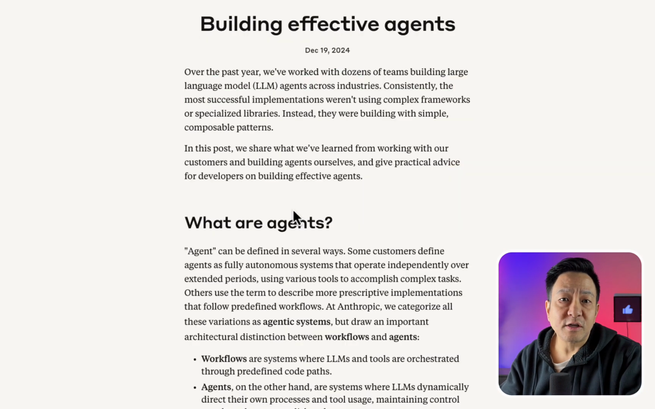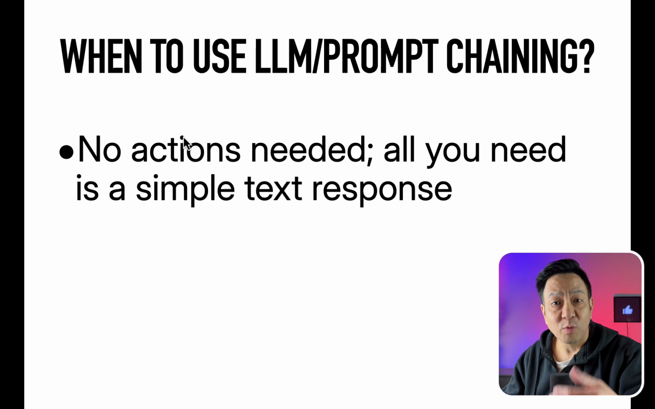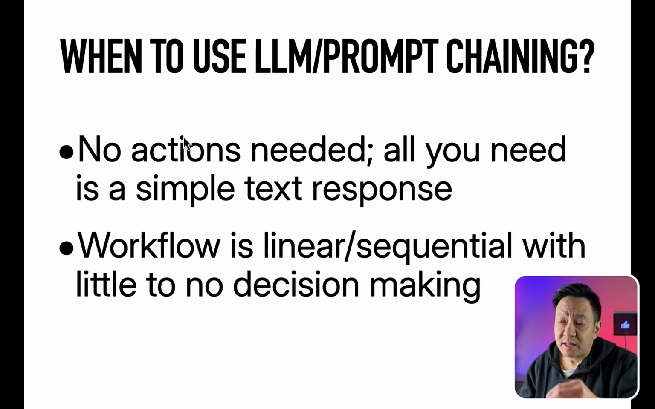This article contains a lot of good information, and I'll probably make a separate video on it. But for now, use a basic LLM chain when no actions are needed. All you need is a simple text response, like writing an article. Use a basic LLM chain when the workflow is linear or sequential, and you don't need the AI to do any significant decision making. It's only when things aren't linear and it may take many different steps or paths in order to accomplish a task that you would want to build an AI agent.